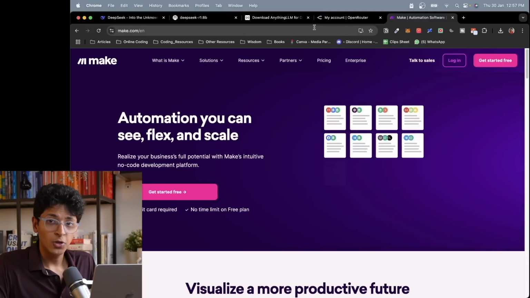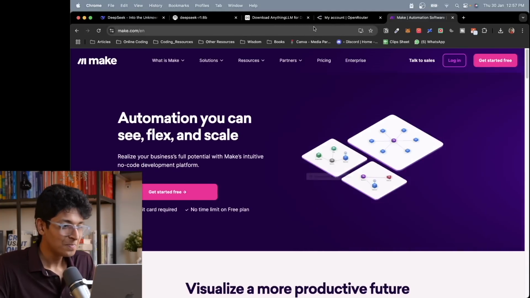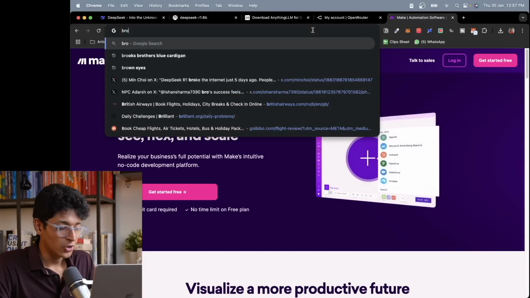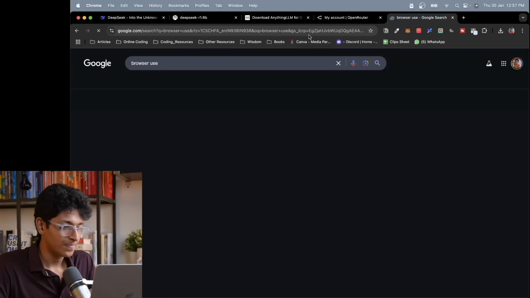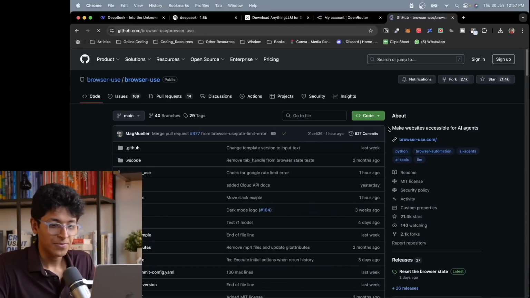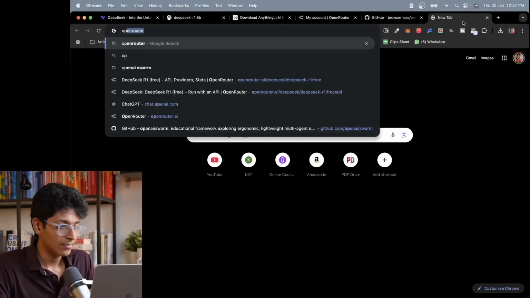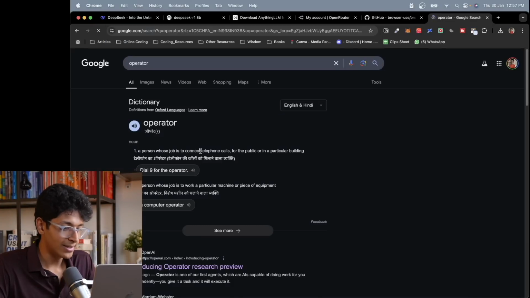Another thing you can do is to create AI agents using Deepseek R1. The way to do that is you basically use browser use. So browser use is basically an open source framework with which you can create AI agents without having to depend on OpenAI's operator. So operator, let me just go and show you what that is.